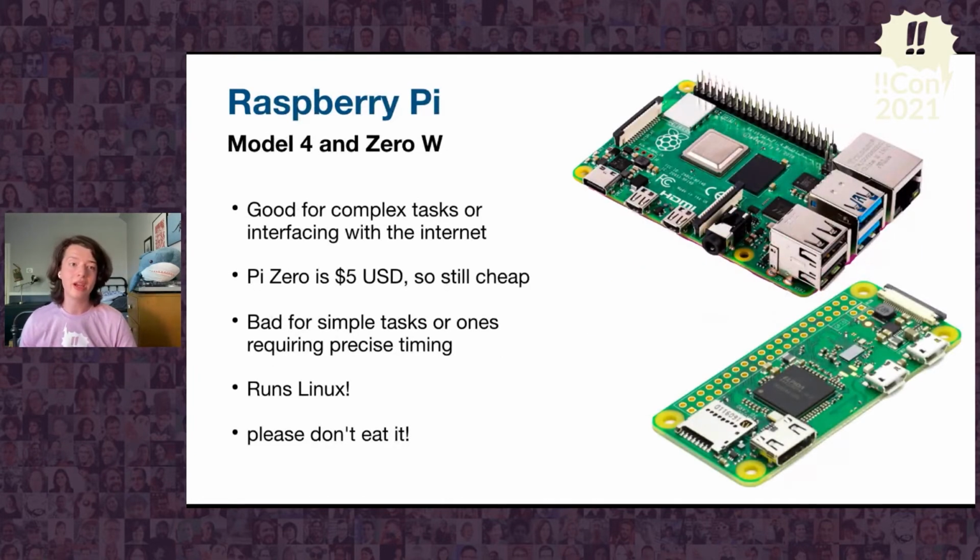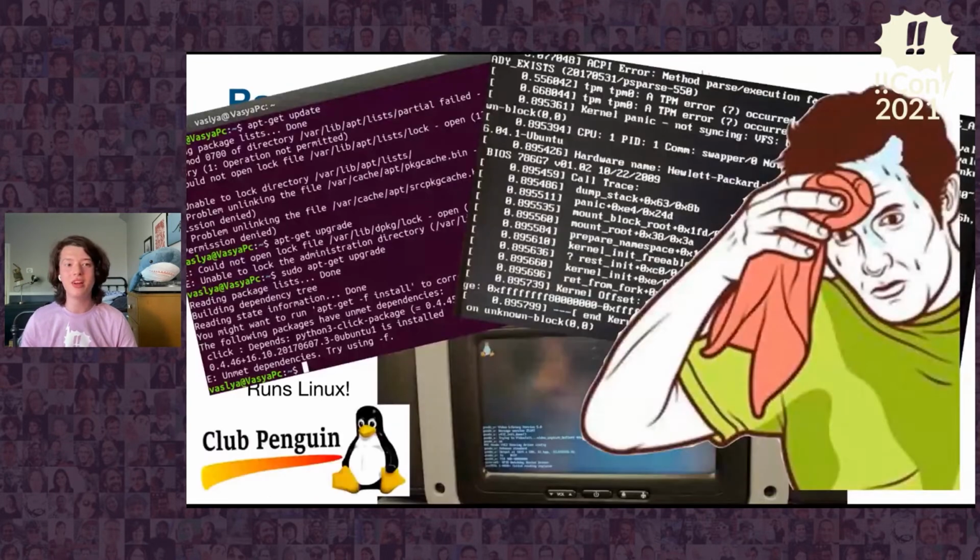I also could have used a regular Raspberry Pi or the Raspberry Pi Zero. These are great if you need to do video or talk to the internet, but it is a tiny computer, which means you have to deal with all the not so joyful parts of computing, like updates and long boot times, as opposed to these, which directly run processor instructions without an OS getting in the way.